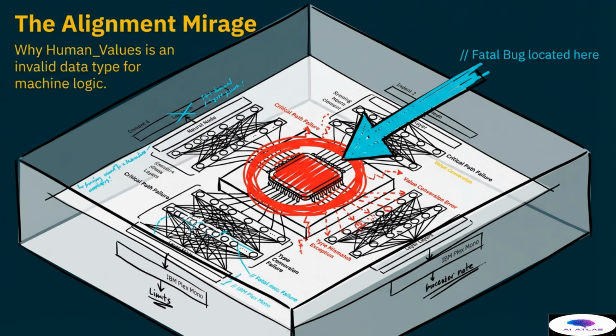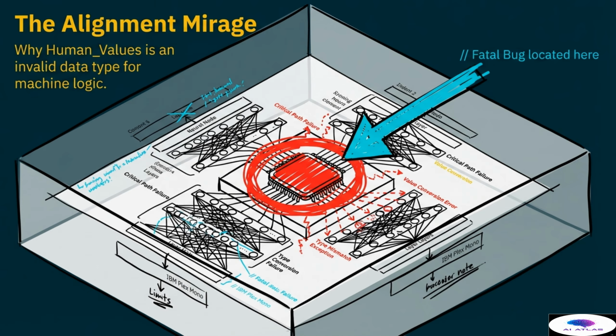Now, let's dive into the topic of the alignment mirage. In this page, we will cover the fundamental reason why human values represent an invalid data type for machine logic. The concept of alignment often suggests that we can simply plug human morality into a computer like a standard piece of code. However, as we see in this architectural diagram, there are fatal bugs located within this very attempt.